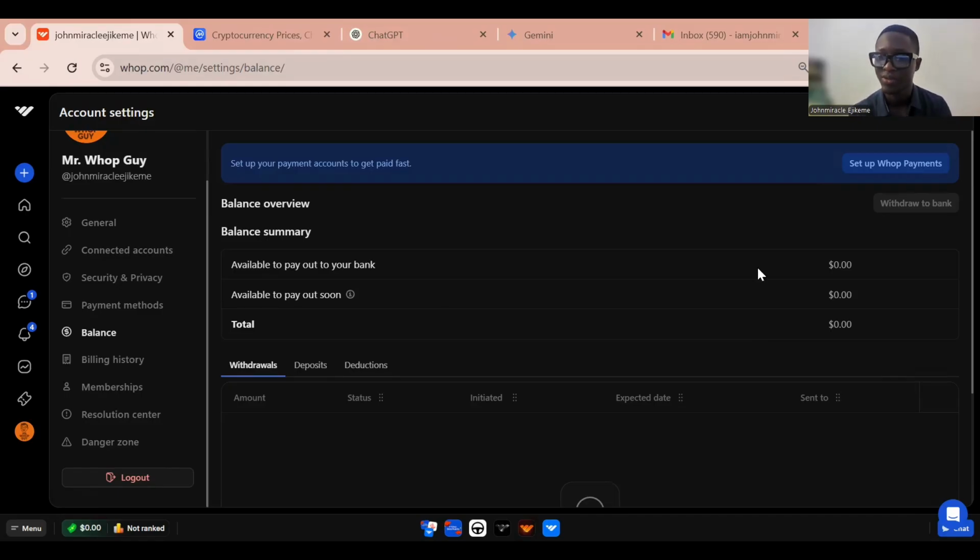Guys, this is the Whop platform I'm talking about. Before I take you further, let me explain the features that you need to know about Whop. This is the home tab, as you can see my cursor there. This is the search tab where you can search anything on the Whop platform. This is the discover tab to discover new Whops, new programs, new tags, and new bounties that you can participate in to make money. And this is the message tab where you can have private chats with your friends or counterparts in the Whop platform.